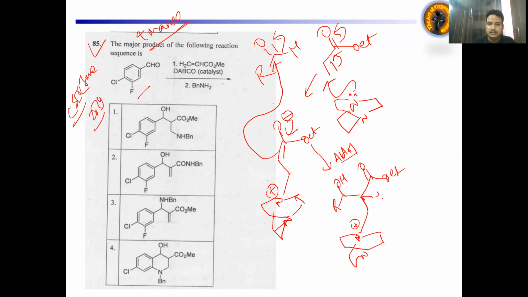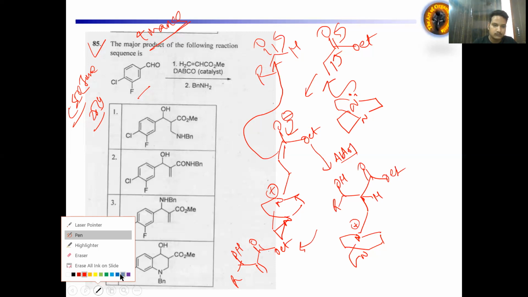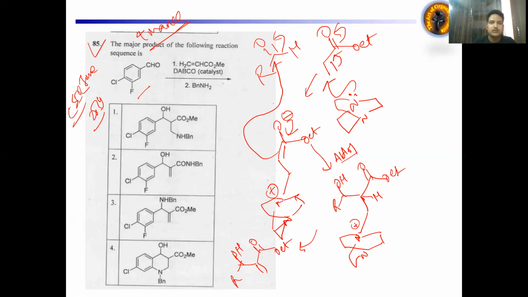Now we have this hydrogen atom after the elimination. We are getting this thing. So now we have this base. The first step we have done.